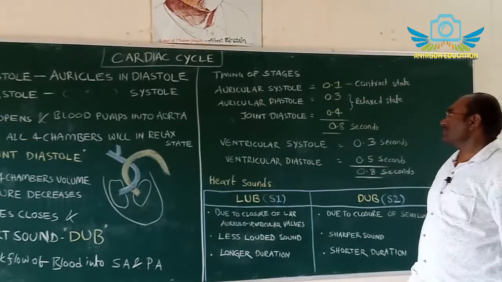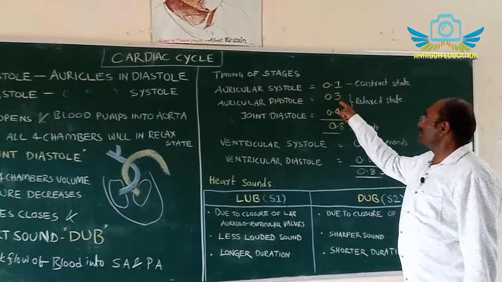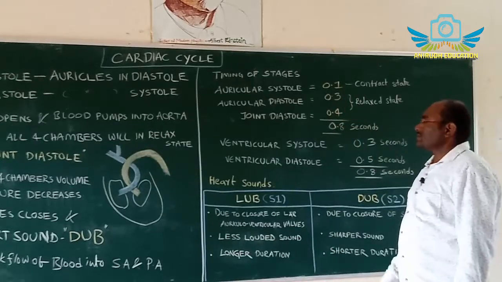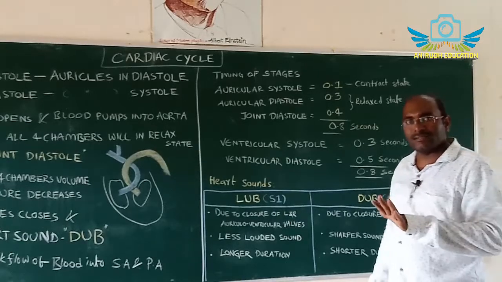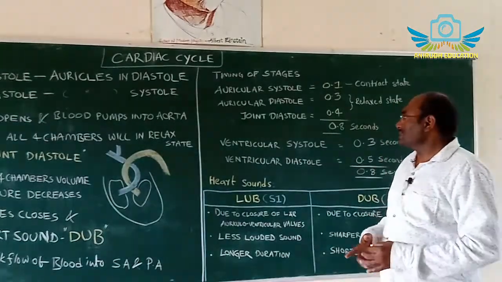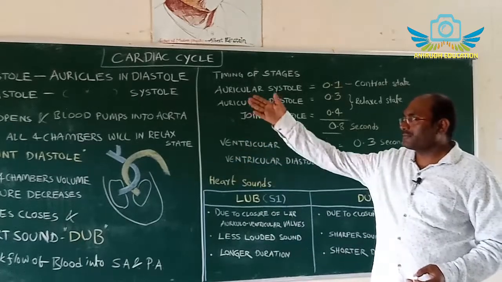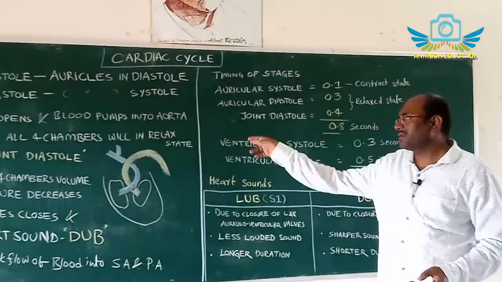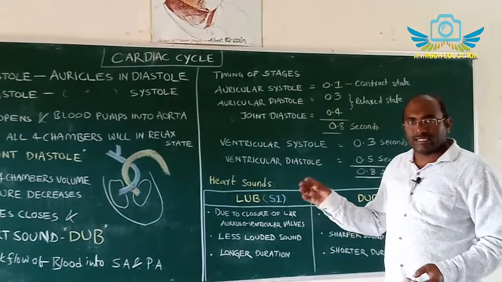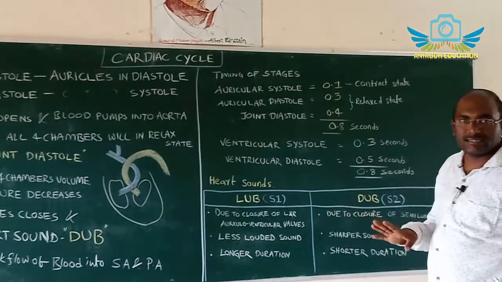Auricles in relaxation, auricular diastole, is 0.3 seconds. Then joint diastole, when all four are relaxing. When deoxygenated blood is flowing into the pulmonary artery and oxygenated blood is flowing into the systemic arch, at that time all four chambers are in a relaxed state.